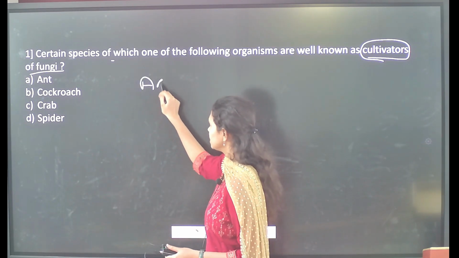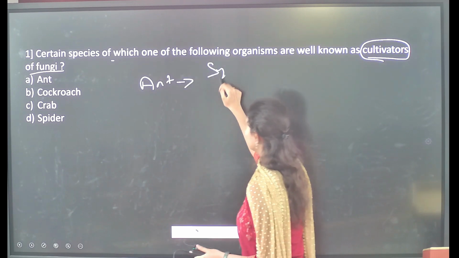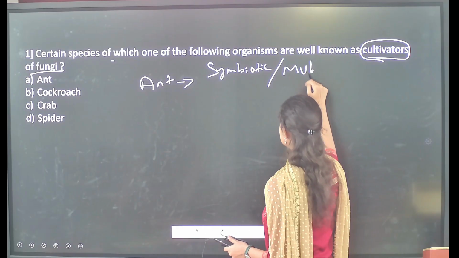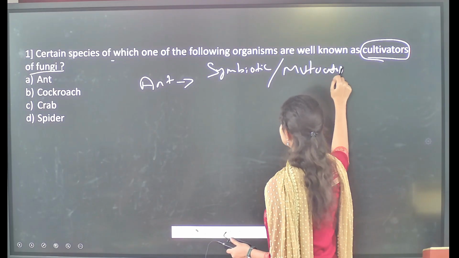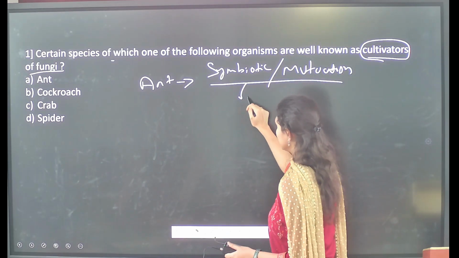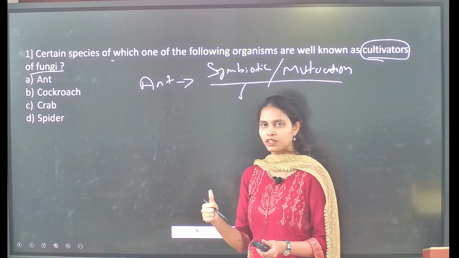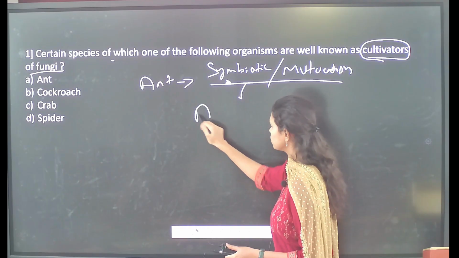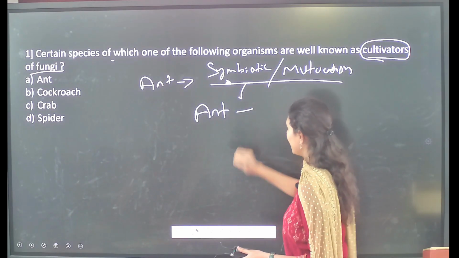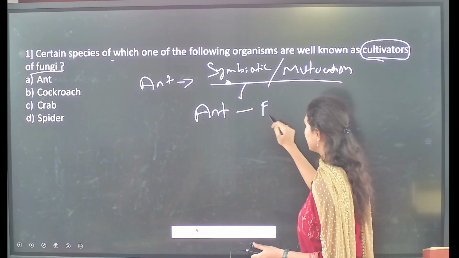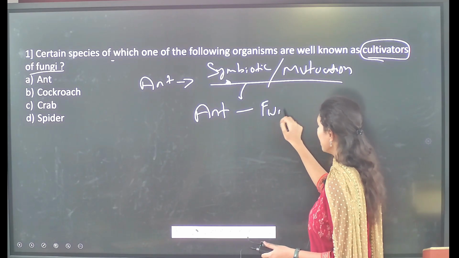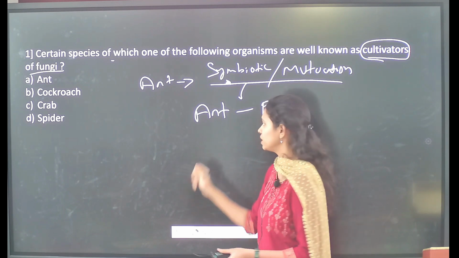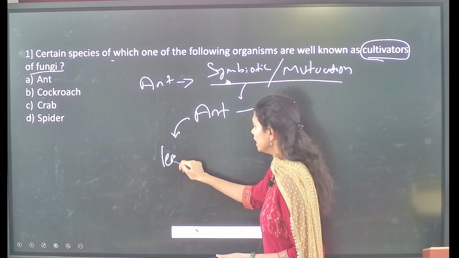If you see, there is a particular symbiotic association, or we can also call it mutualism. That is an association where both the involved species get benefited. One such association is seen between ants and fungi, and the ants include the leaf cutter ants.